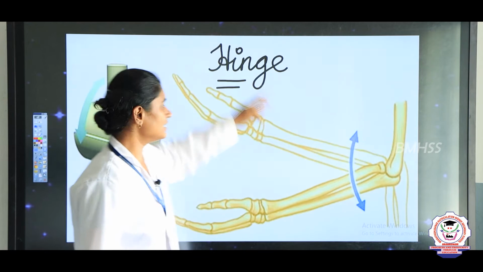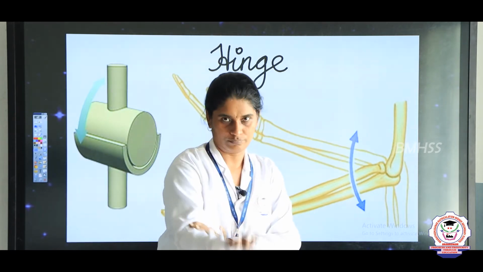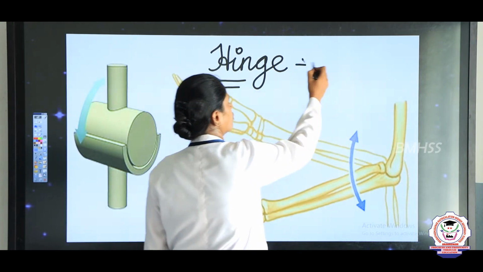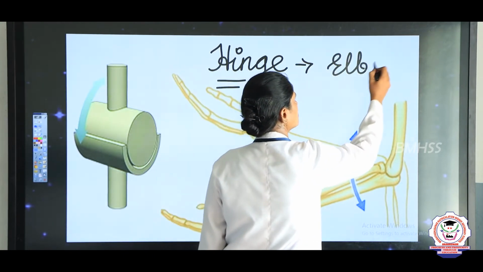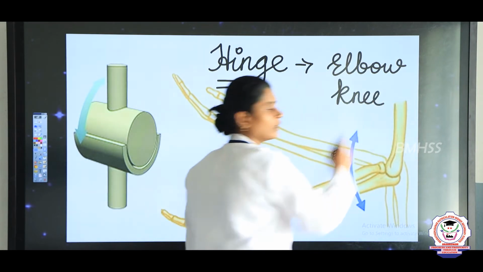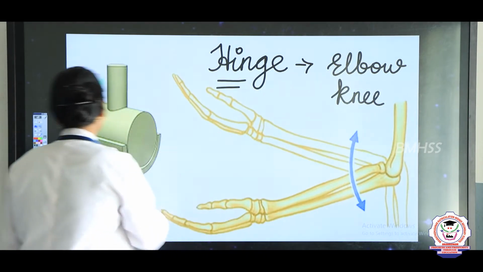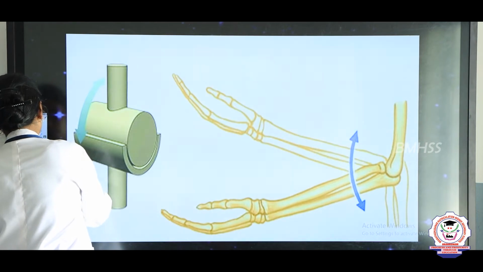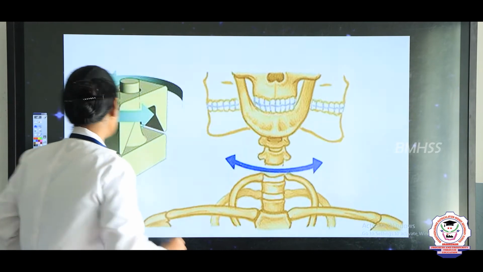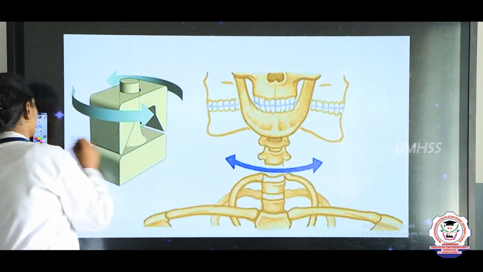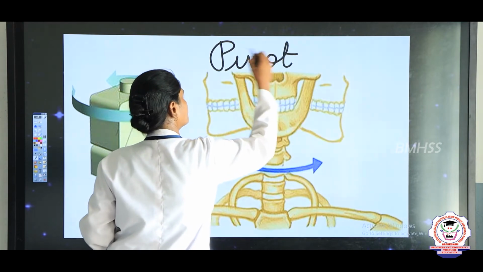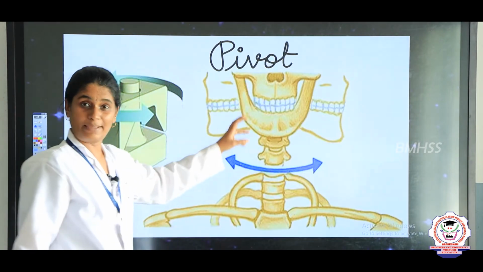So, we can see hinge joint in our elbow, right, and also in our knee. This is the second type of joint, and the next one is pivot joint. This is known as pivot joint, P-I-V-O-T. So, this is the third type of joint.